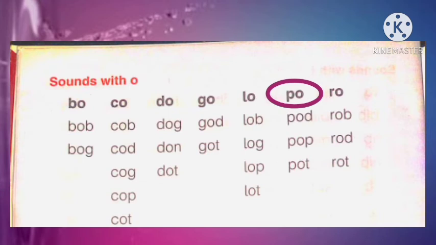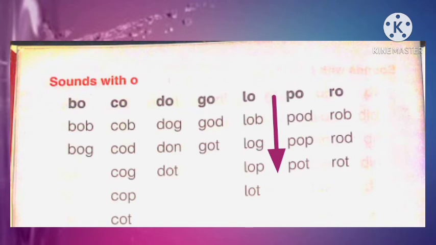Sound of p and o. When we join these two sounds, it will become po. Let's join the sound po with other sounds to make new words. Look at the first word of this column. Pod, pod. Next sound. Pop, pop. Last word of this column is pot, pot.